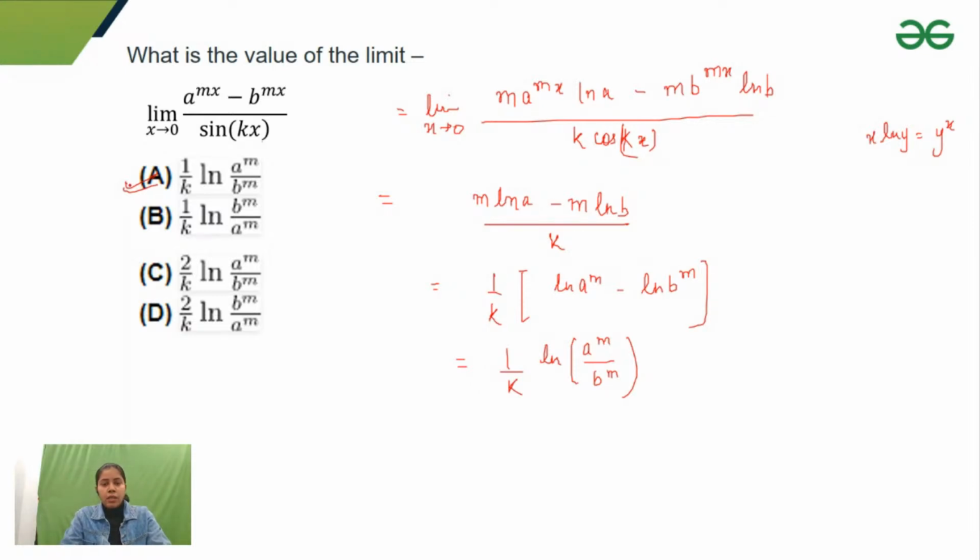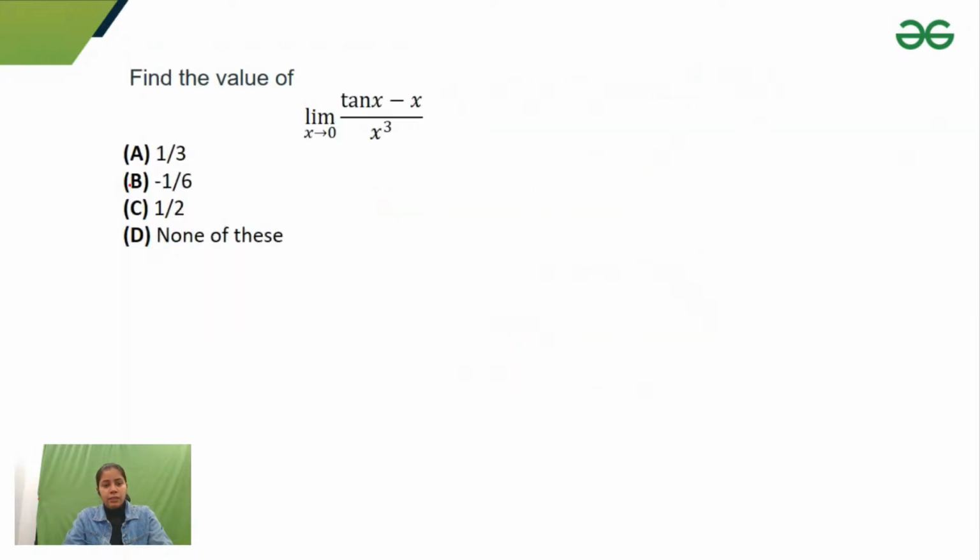Let's see the next question. So now you know how to apply the L'Hopital rule. Yeah, this is the next question. We have to find this limit, x approaches 0, tan x minus x upon x cube. Again, if you solve this, you will get 0 by 0 form.